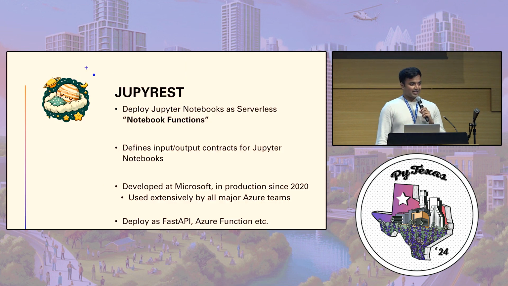So that's where I came up with this thing called Jupyrest. It's a tool to turn your Jupyter notebooks into REST APIs, hence the REST. So I like to call these Jupyter notebooks notebook functions. What the library will do is it'll let you define some inputs and outputs for your Jupyter notebooks.